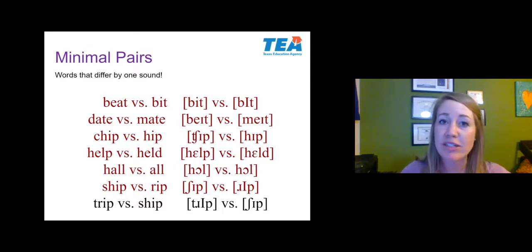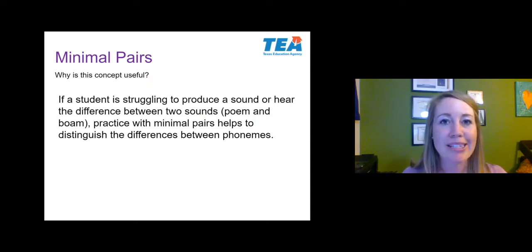So these 2 words differ by more than one sound. They differ by 3 sounds, or 2 or more sounds. So those are not minimal pairs. Okay, coming back to this, why is this important? What are minimal pairs for?